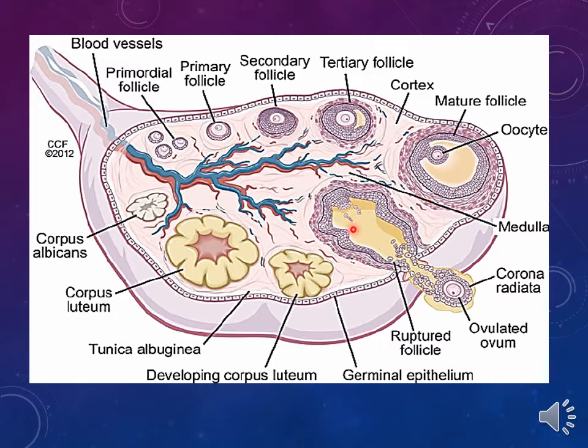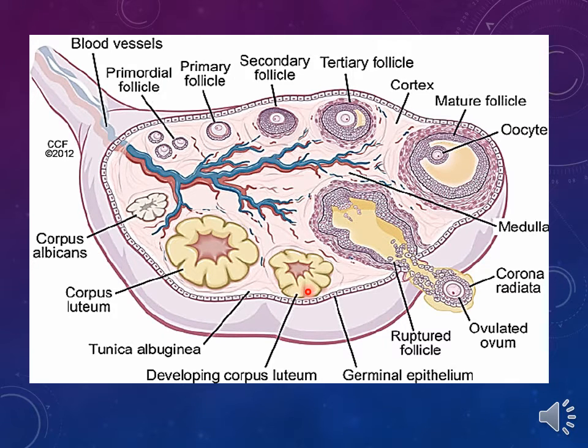Later on, this follicle bursts and the ovum will be expelled outside the follicle, surrounded by some cells of the internal follicular wall. These are the corona radiata, and the ovum is surrounded by the zona pellucida. Then this ruptured follicle will change into a structure called the corpus luteum by shrinkage of the walls.